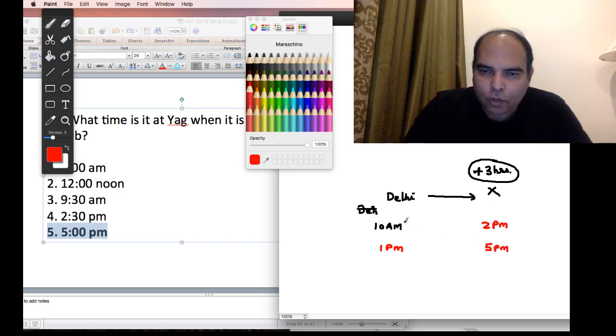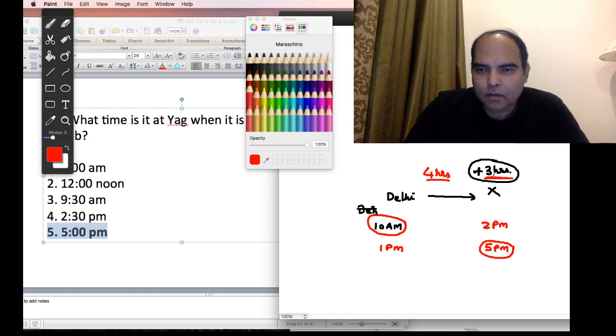So if you look at the local timeline, you are starting at 10, reaching at 5. So the time of travel is 4 hours, and the extra time, because of the time zone difference, is 3 hours. So if you're going east, you add the time.